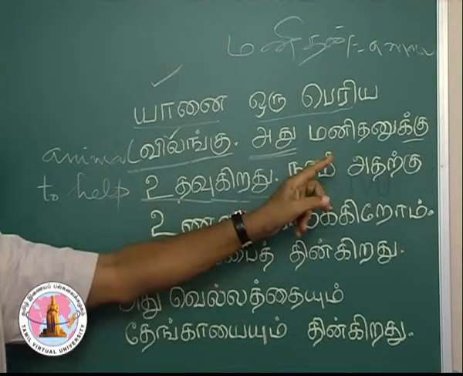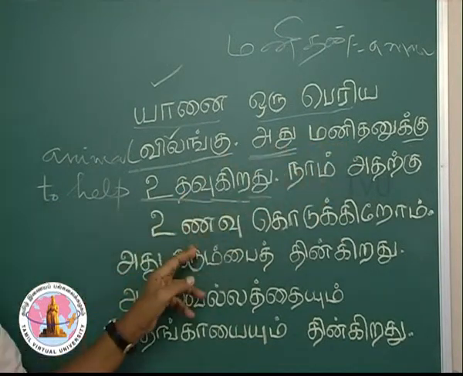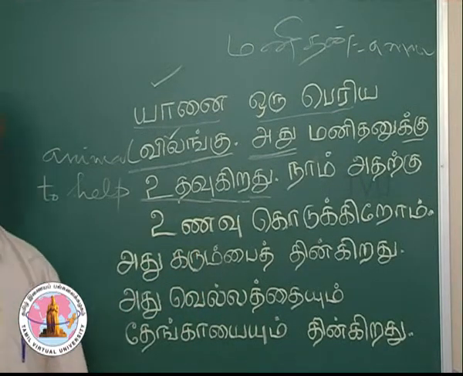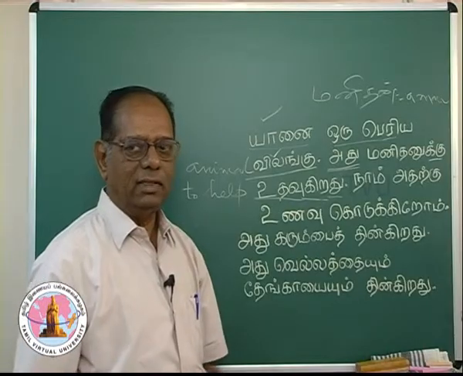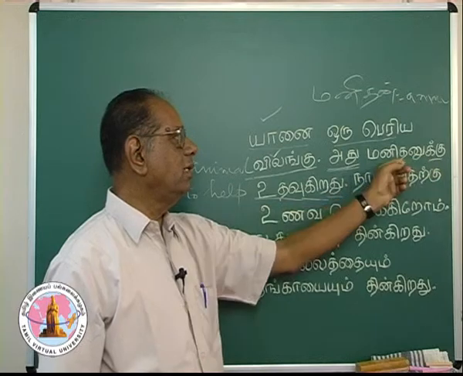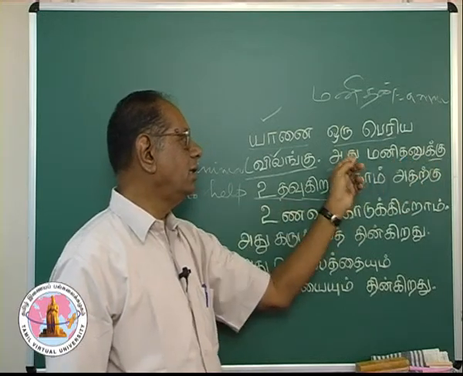This is the Tamil structure. In English you don't have any case. It helps a man. You don't have a case. It is indirect. Here it is direct. Manidanukku, to the man. It helps the man.